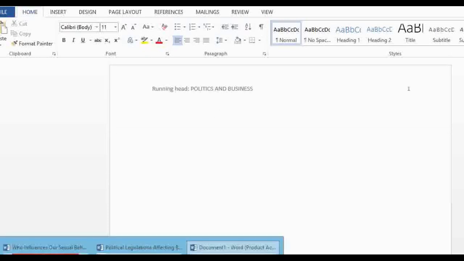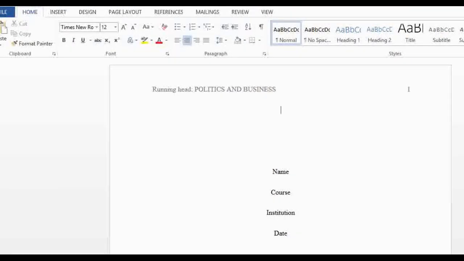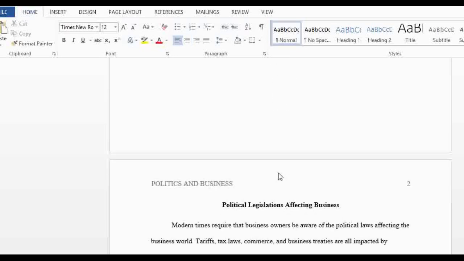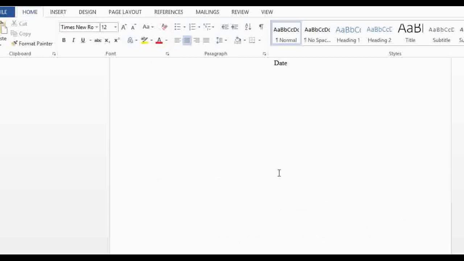So guys, I just wanted to show you the basic formatting of a 6th and a 7th edition paper. I'm going to attach some samples, a link in my description box, so that you guys can go through it. I'm also going to attach questions and answers. I want you guys to go through it, and I want you to be able to do this APA format.